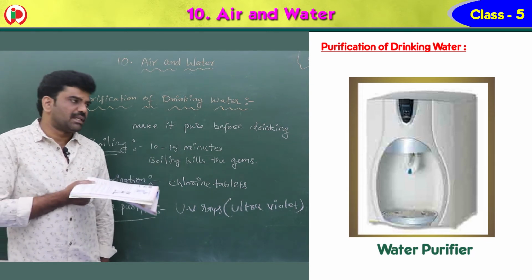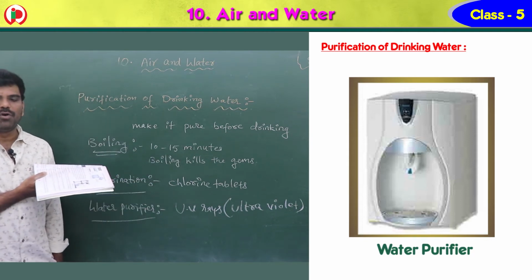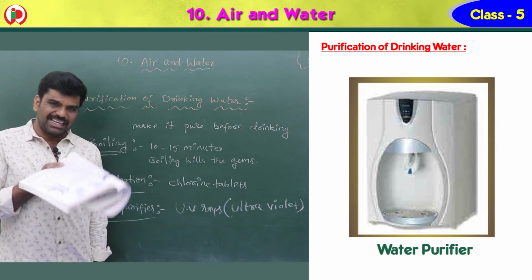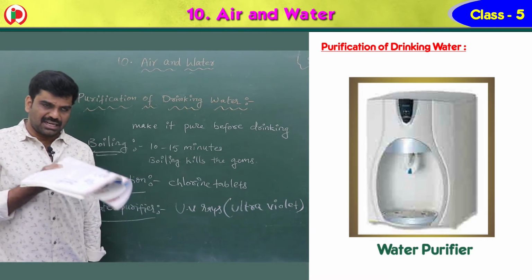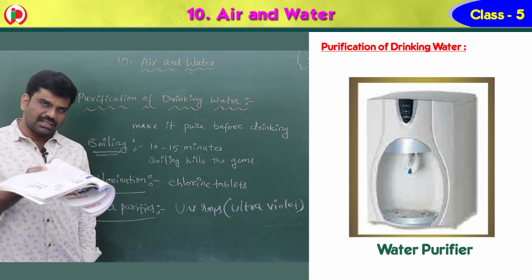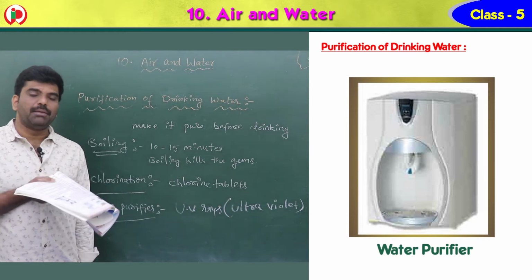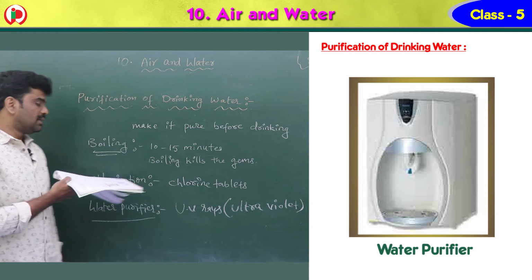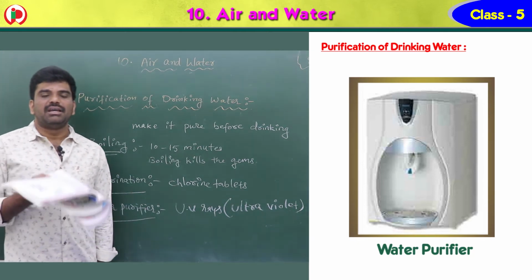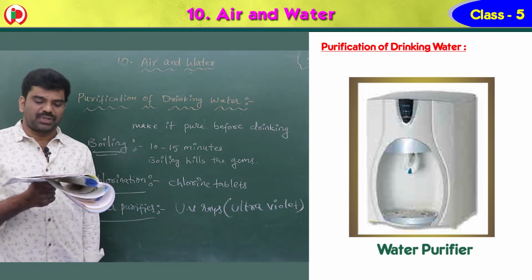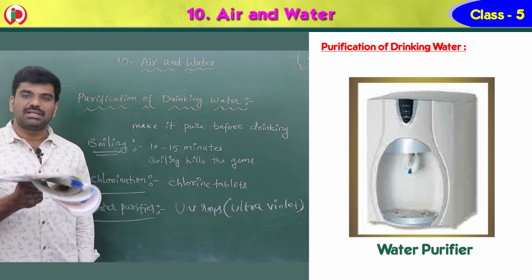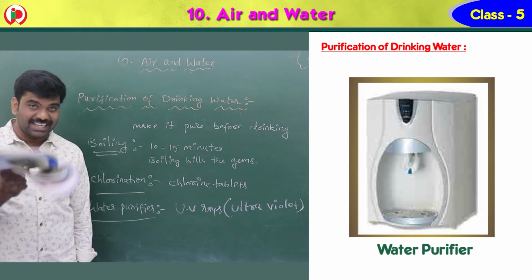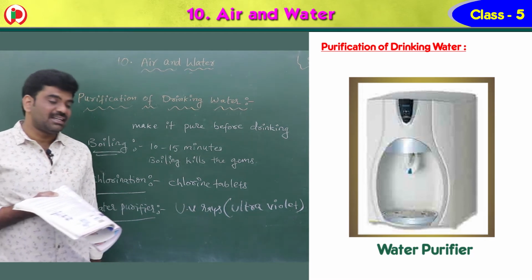So these are the three methods. First one is boiling. If you boil the water for 10 to 15 minutes, the heat kills the germs present inside the water. That is the way we can simply purify the water by boiling. Second one is chlorination. You can use chlorine tablets in water to kill the germs. It should be added in small quantities only, not in large quantities.